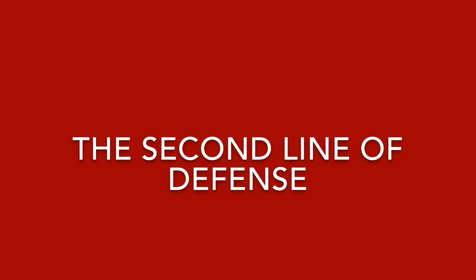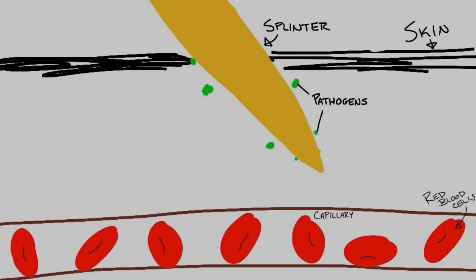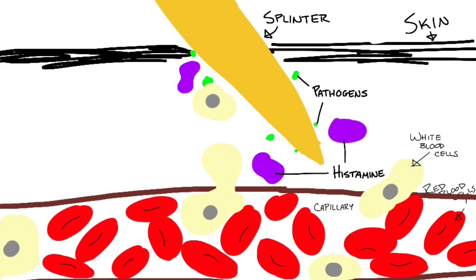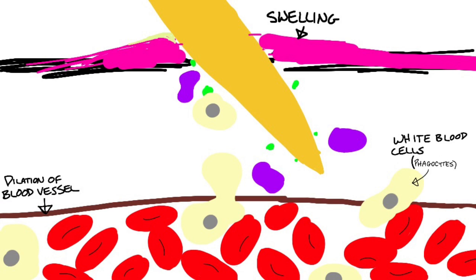The second line of defense takes action when the first line is unable to stop pathogens. As the second line starts its battle, the inflammatory response is activated. First, a chemical called histamine is released at the entry site of the pathogen, causing the surrounding blood vessels to dilate, leading to an increase in blood flow. Next, that increase in blood flow allows more phagocytes, also known as white blood cells, to enter the infection site.